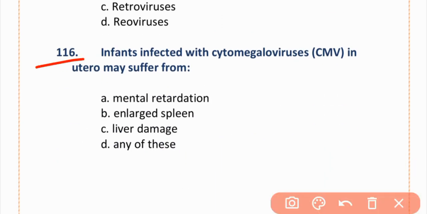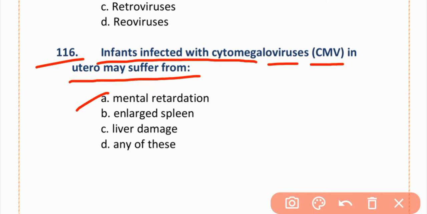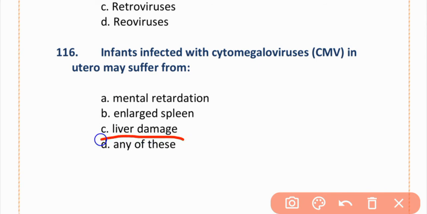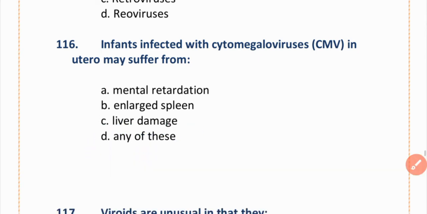MCQs number 116. Infants infected with cytomegalovirus, CMV, in utero may suffer from: A, mental retardation, B, enlarged spleen, C, liver damage, D, any of these. The correct option is option D, any of these.